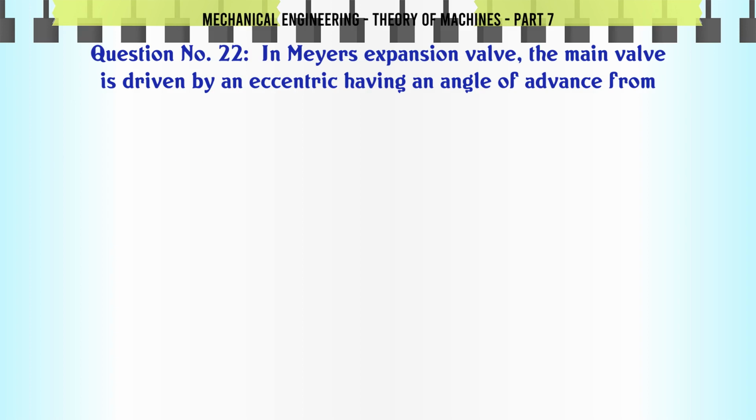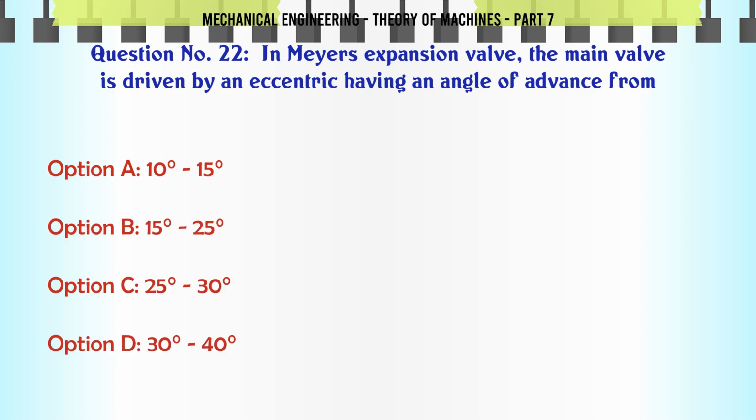In Meyer's expansion valve, the main valve is driven by an eccentric having an angle of advance from A. 10-15, B. 15-25, C. 25-30, D. 30-40.